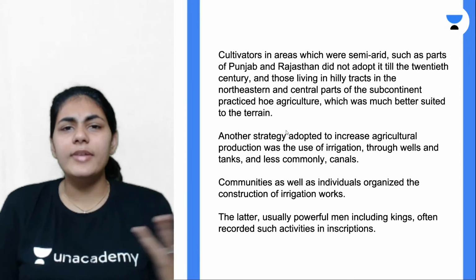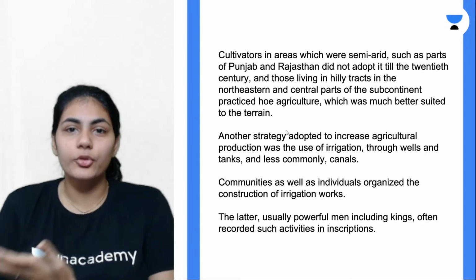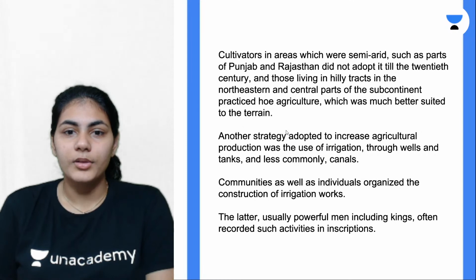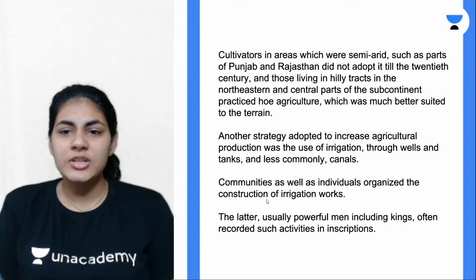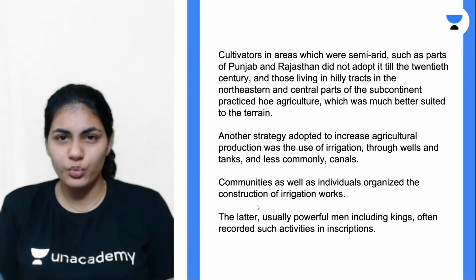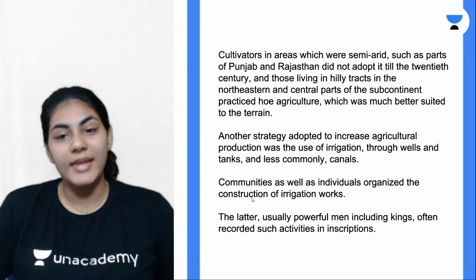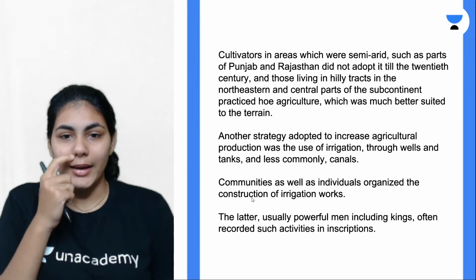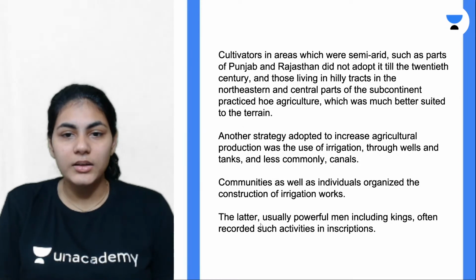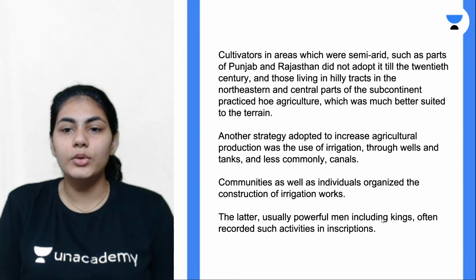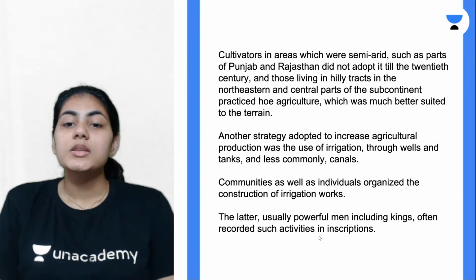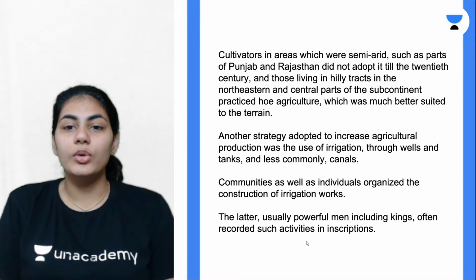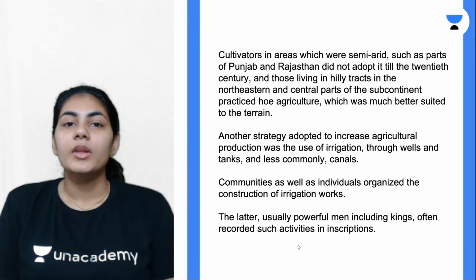Because only when you have enough water, you will have good productivity, right? So communities as well as individuals organized the construction of irrigation works, right? Everybody installed their own irrigation techniques. The latter, usually powerful men including kings, often recorded such activities in inscriptions, especially with regards to irrigation facilities, right?